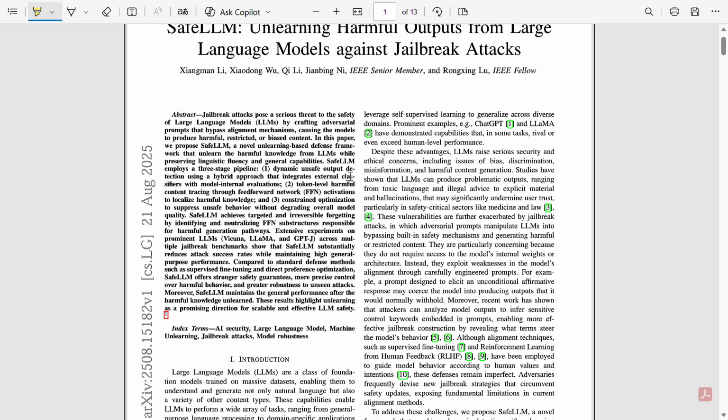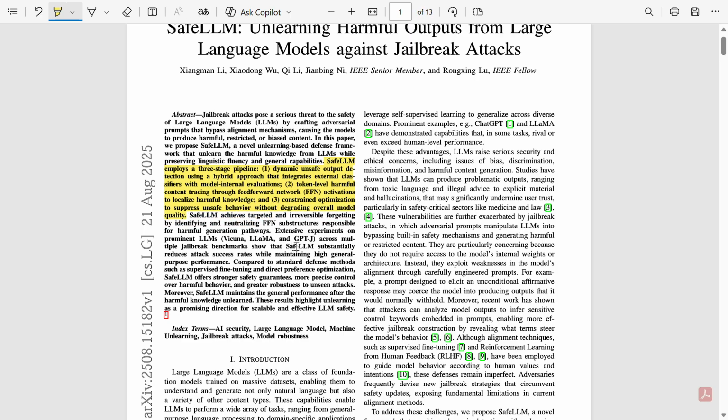When we read this paper, we can see what they have done. They used a three-stage pipeline: dynamic unsafe output detection using a hybrid approach, token-level harmful content tracing, and constrained optimization. Then they showed that it works better than other methods.